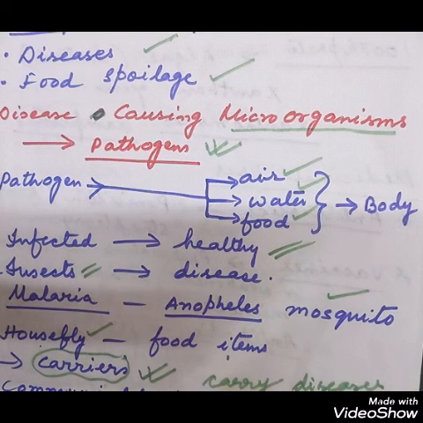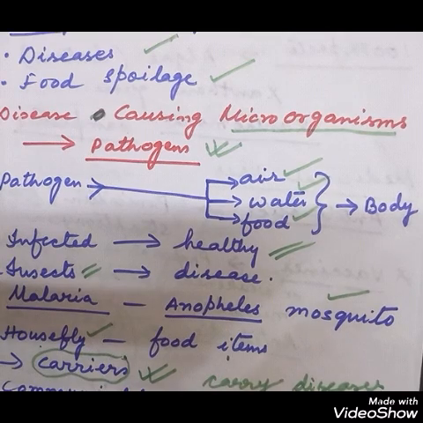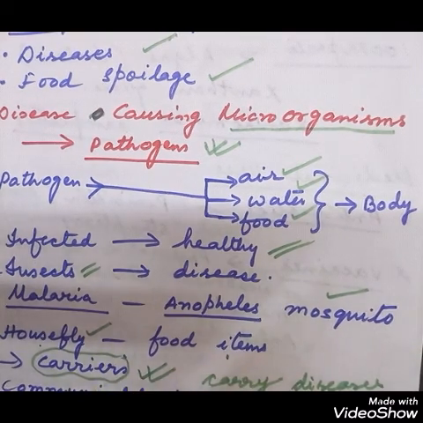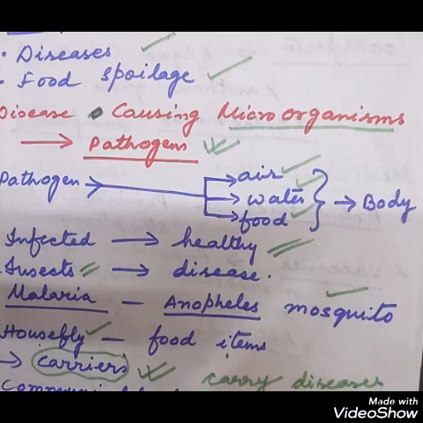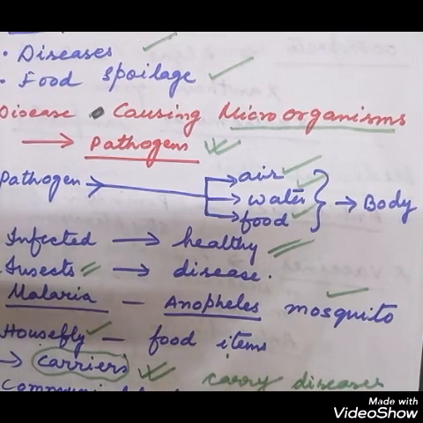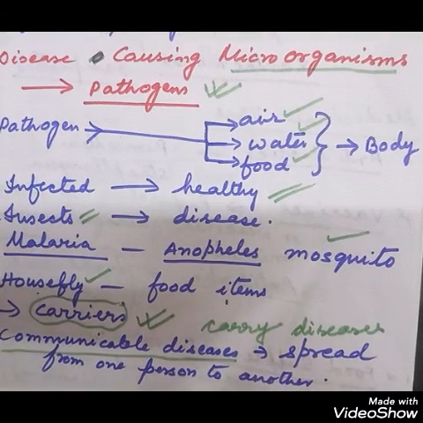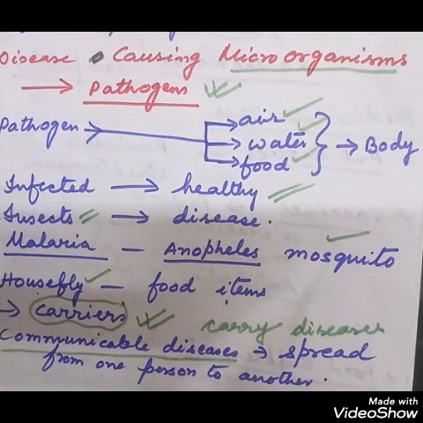So the insects like mosquito, housefly, which transmit the pathogen from infected person to a healthy one, are known as carriers of the diseases. And the diseases that can be spread from one person to another is called as communicable disease or infectious disease.